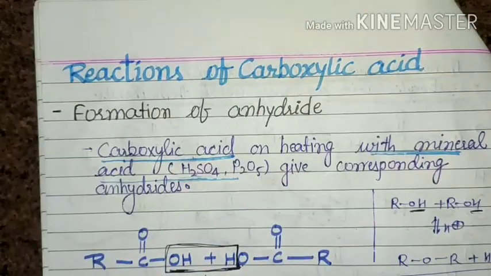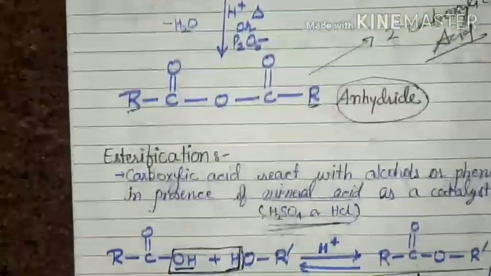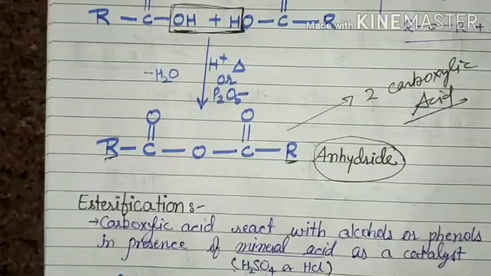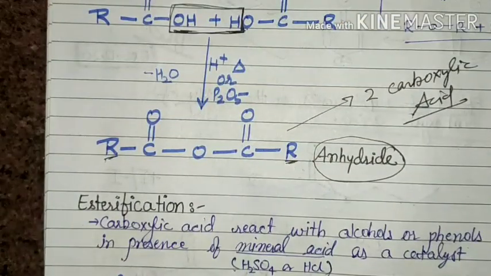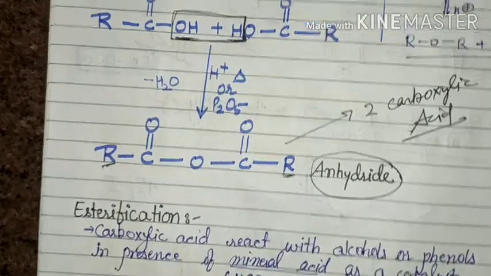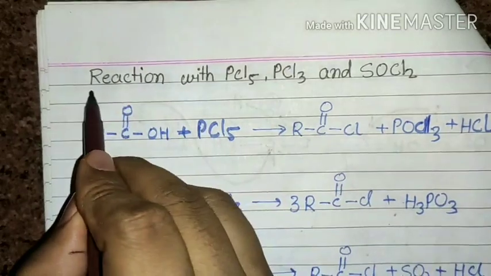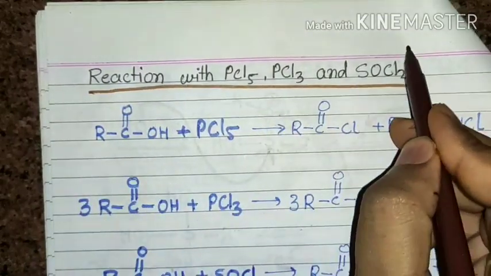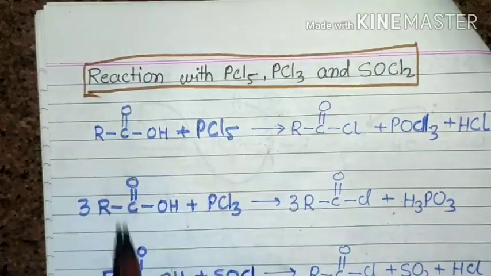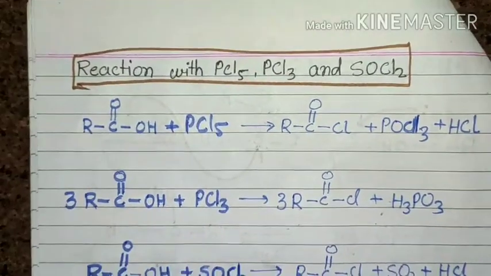Both reactions, the formation of anhydride and esterification, are very simple. You should just try to add the molecule and break the molecule. How to add and how to break the molecule. In the next part: reaction with PCl5, PCl3 and SOCl2.